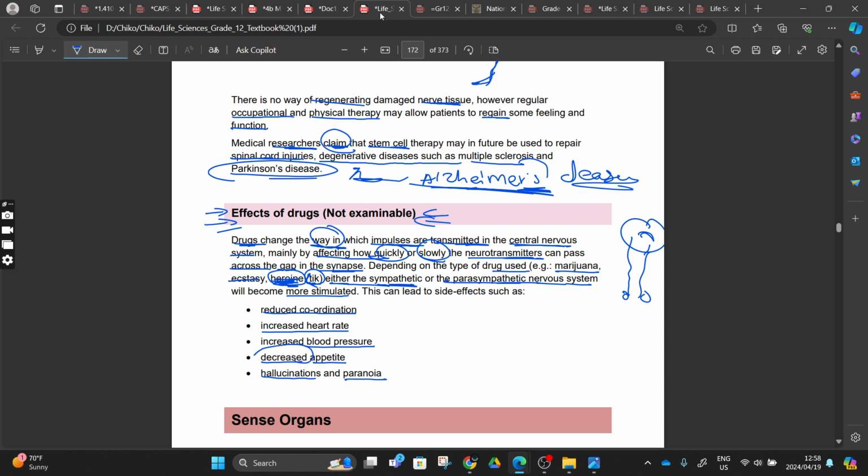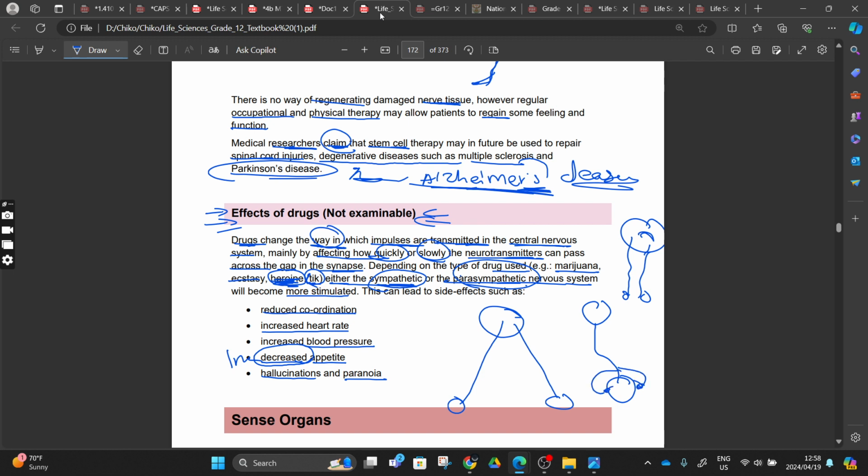Someone can say if you are smoking marijuana, this increases the appetite. So what is happening here? Here is your central nervous system, right? And then this is the impulse coming in, there's the impulse coming out. So they're saying that this can affect your sympathetic and parasympathetic. You know that with sympathetic and parasympathetic, we are only focusing on the motor neuron, that they are going to affect, for example, our heart here, right?